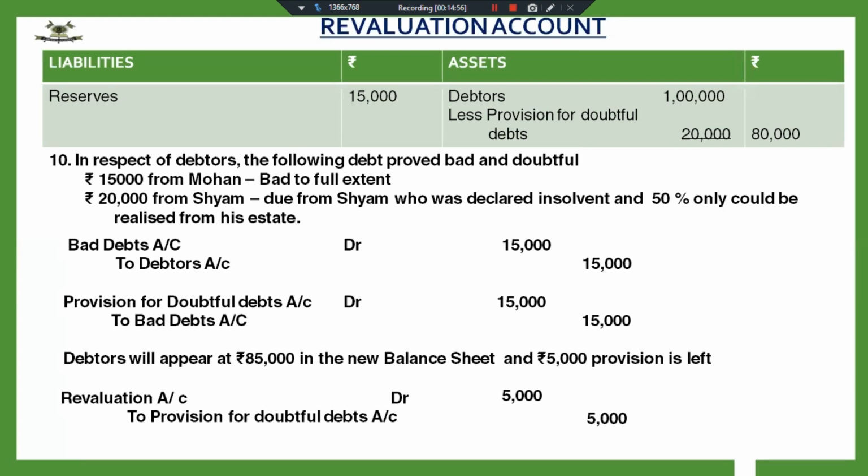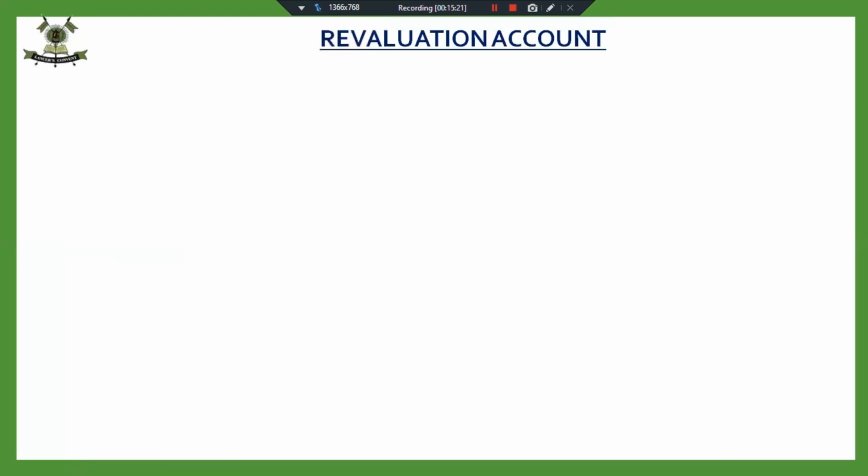Fine. So you have to analyze each and every adjustment given carefully. Again, repeating, this debtor adjustment will definitely be there in the revaluation account, whether you are given revaluation account in the question of admission, retirement, or change in PSR. One adjustment out of 4 adjustments will definitely be of debtors. Let's quickly take the other ones.